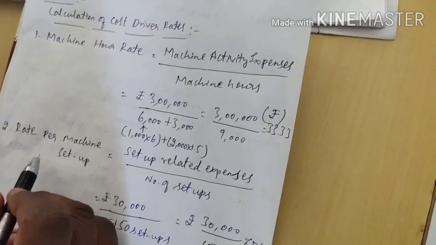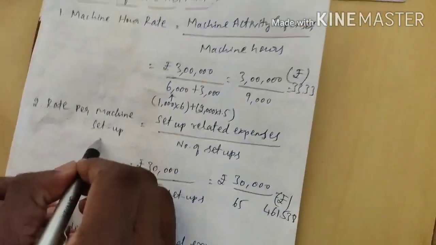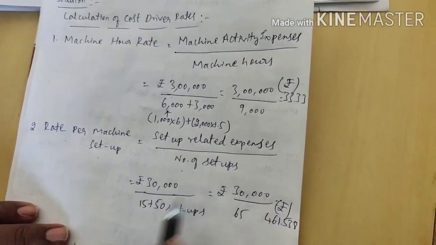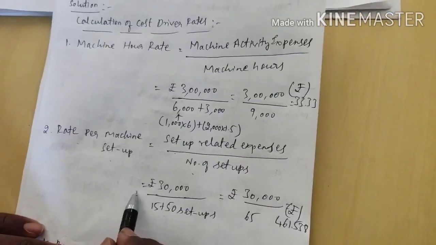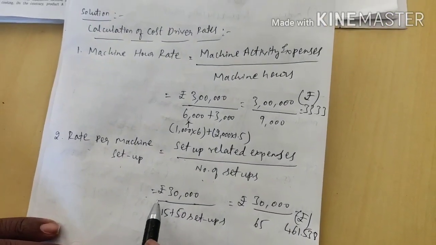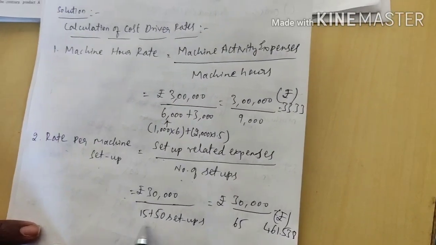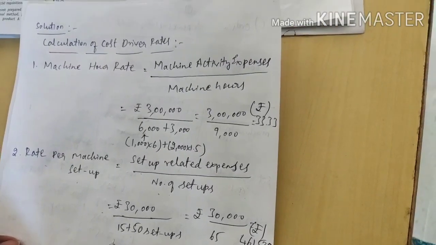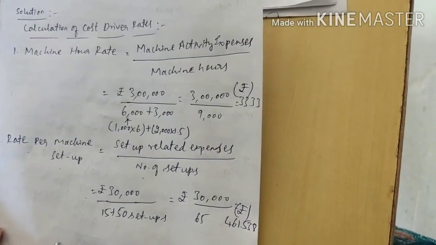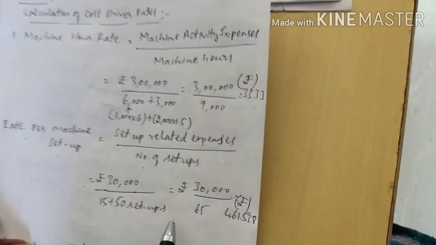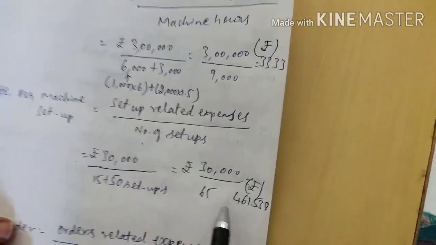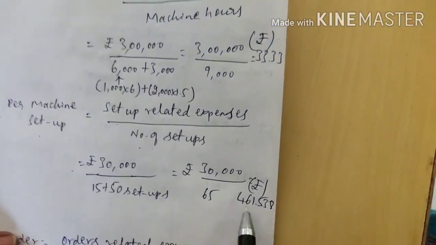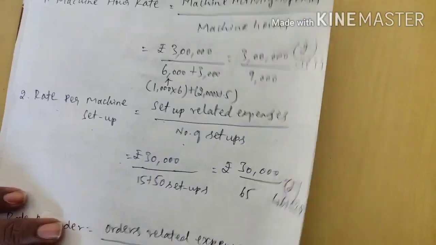Second one, rate per machine setup. In the problem they have given the information for rate per machine setup. For this, setup related expenses divided by number of setups. Setup related expenses as per the information given in the problem is 30,000 divided by number of setups. For product A number of setups is 15, for product B number of setups is 50. If I add 15 plus 50, I will get 65. So 30,000 divided by 65, I will get 461 rupees point 538 paisa.